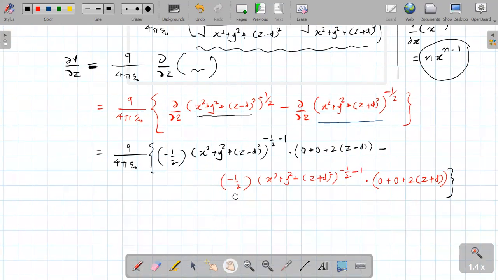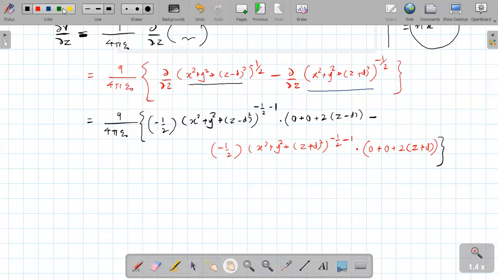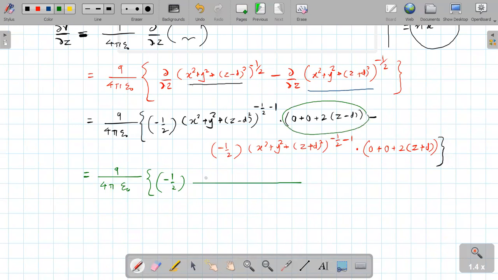And now I will rewrite the same term, and next I will write the final term: q upon 4 pi epsilon 0 in bracket, minus half, into 2 times (z minus d) upon (x square plus y square plus (z minus d) square) raised to 3 by 2. Is it correct? Yes, sir.